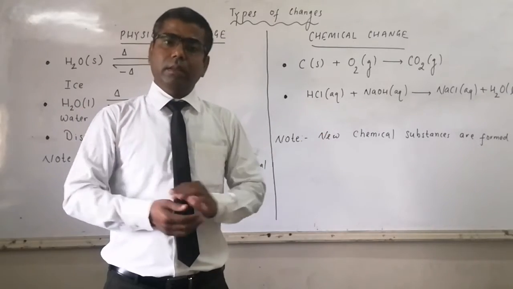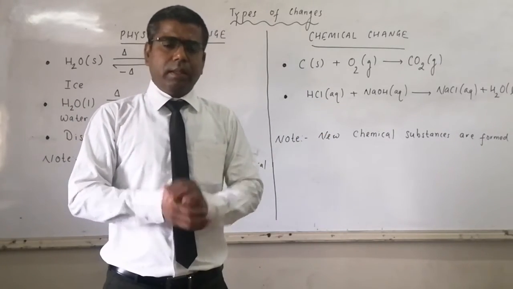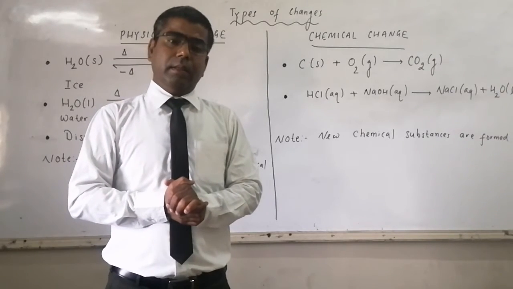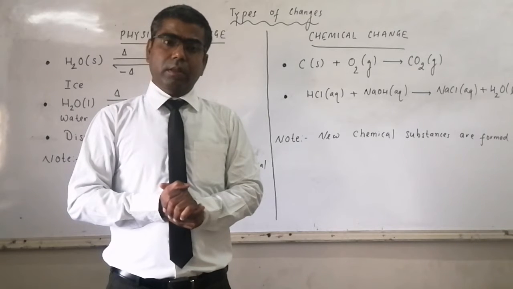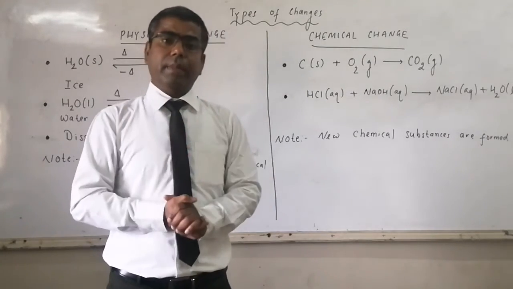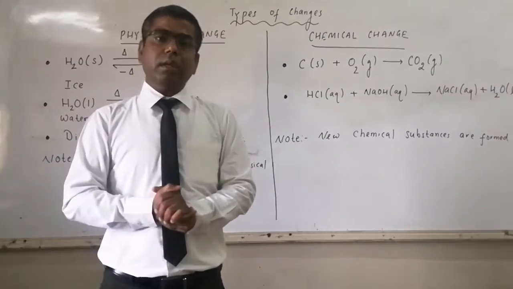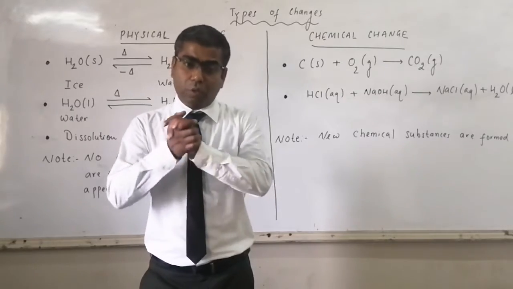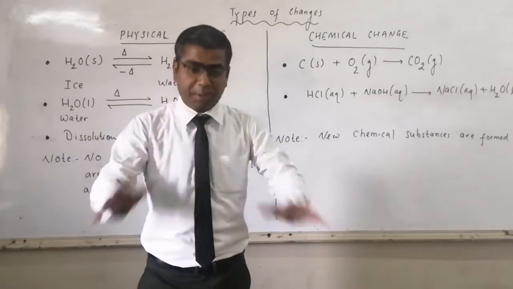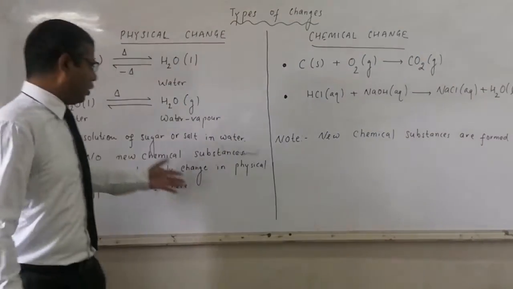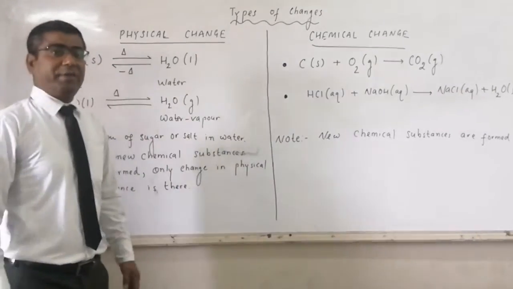What happens in the dissolution process? The bigger particles are broken down into fine particles which are not visible. In salt solution, we have salt and water. In sugar solution, we have sugar and water. When we are dissolving salt or sugar in water, we are not getting a new substance, rather we are getting a solution. So dissolution of sugar or salt in water is also a type of physical change.